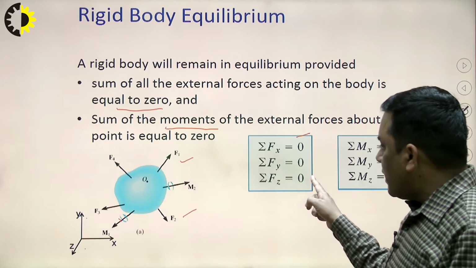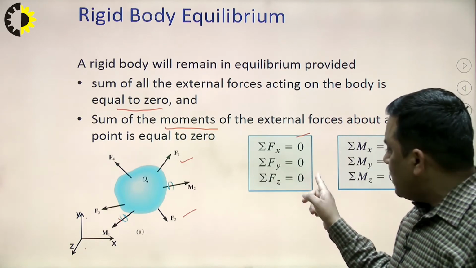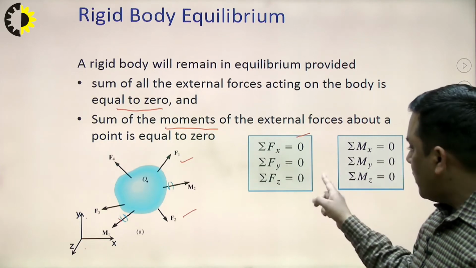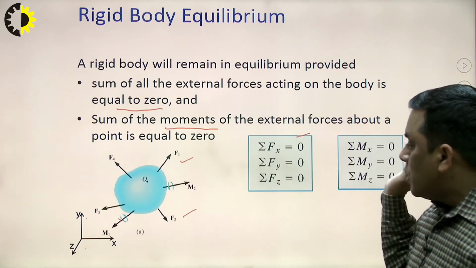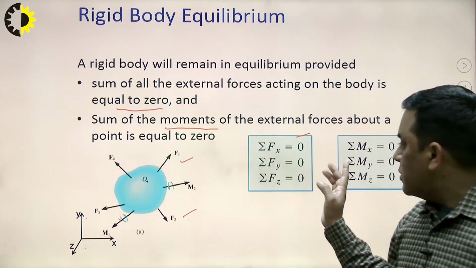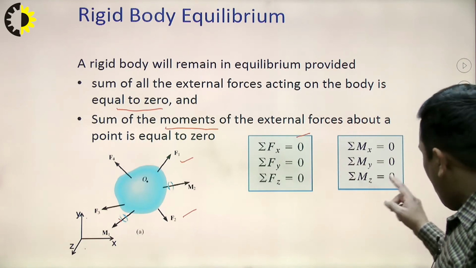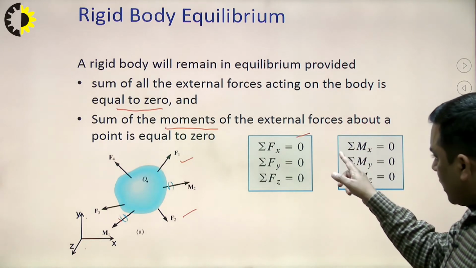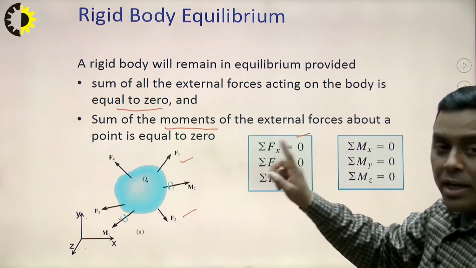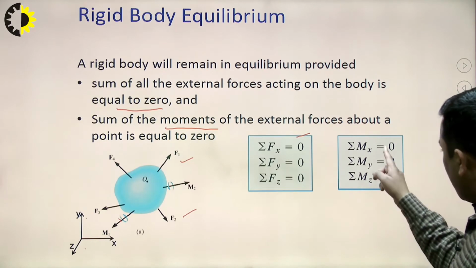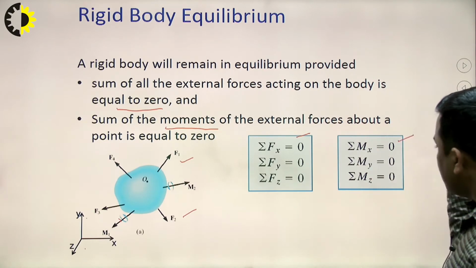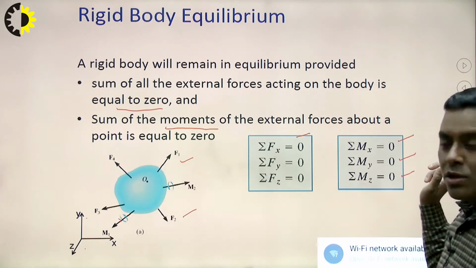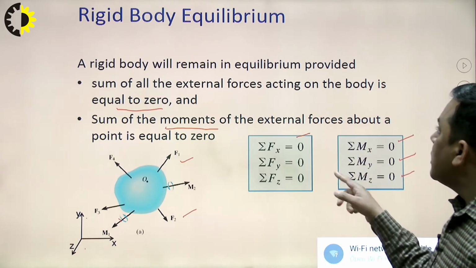Similarly, sigma Fy and sigma Fz equal to 0. It means the algebraic sum of all the forces in y direction or in z direction must be equal to 0. So, there is no possibility of translation. Similarly, if the body is in equilibrium, then the rotational tendency because of F1, F2, F3 and F4 about x axis must be equal to 0. Same for y, same for z also. So, this is what equilibrium means.